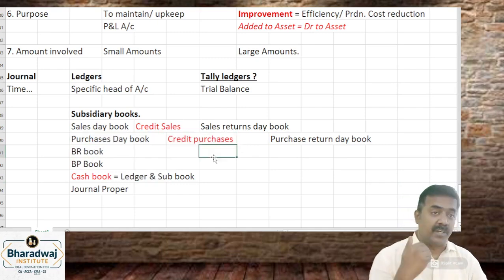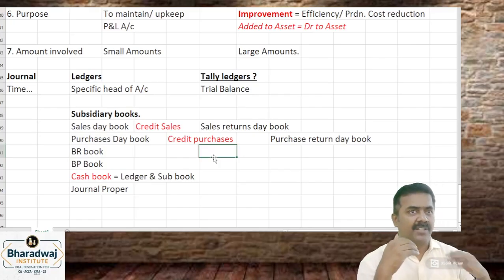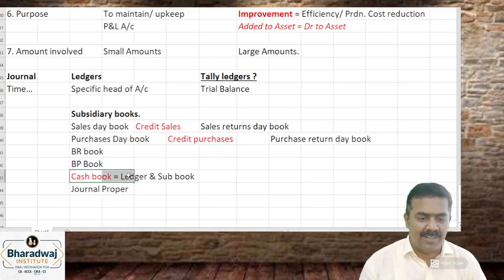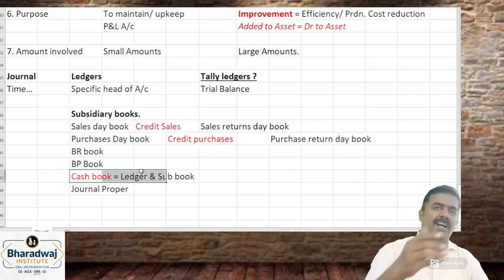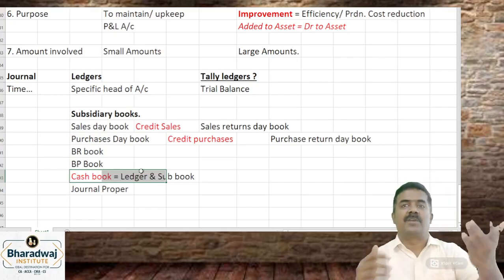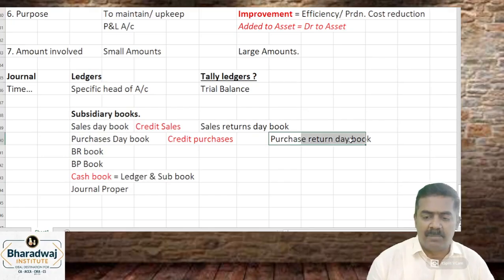I purchased goods for cash. That goods I am returning. It will come in cash book. I purchased goods on credit. Those goods I am returning. That will come in which book? Purchase returns day book.